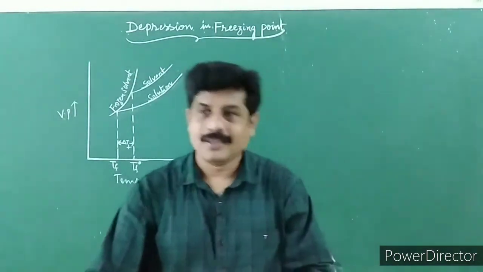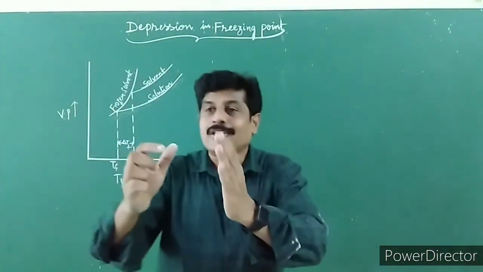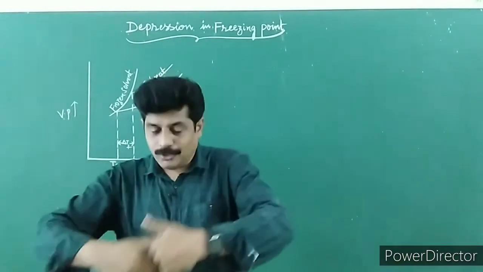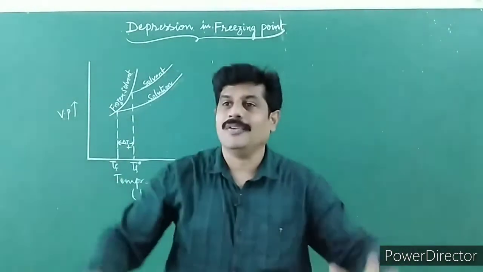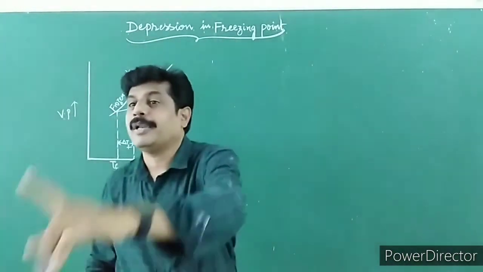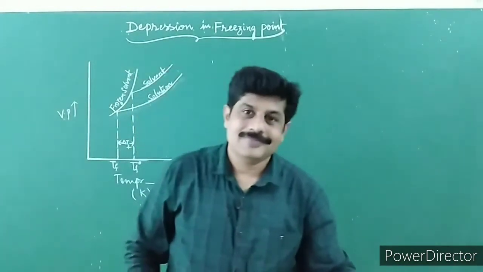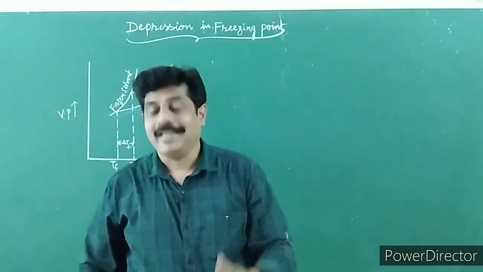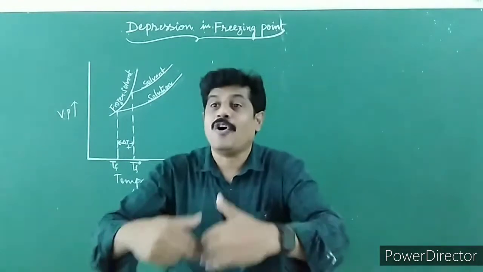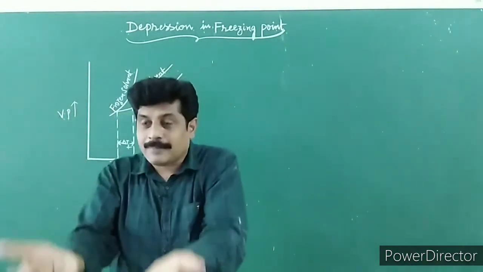Children, you know that addition of a non-volatile solute into a volatile solvent lowers the vapor pressure of the solvent. Hence, the solid form separates out at a lower temperature.